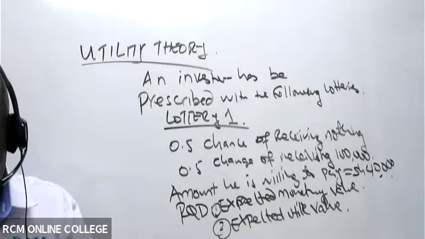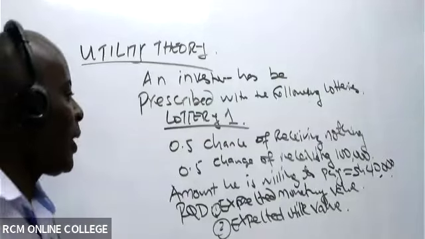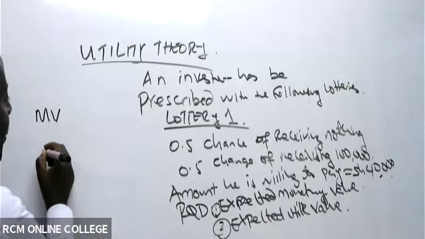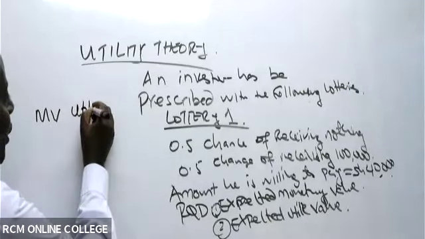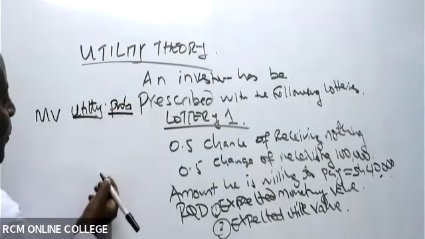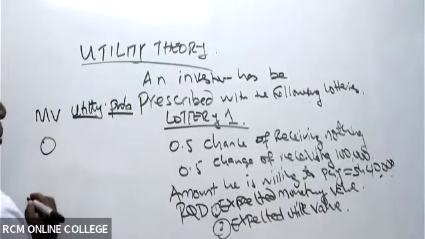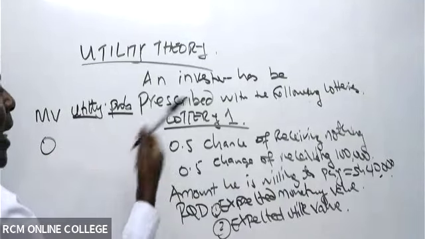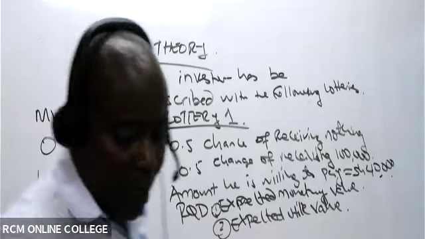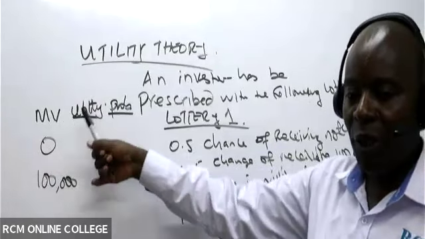Whenever you see a value and a probability, you multiply. So in this particular case, I will write here: we have the monetary value, we have what we call the utiles, utility, and then we have probability. The monetary value, the first one here, is receiving 0, and the highest is you get 100,000. These are the monetary values, not market values.